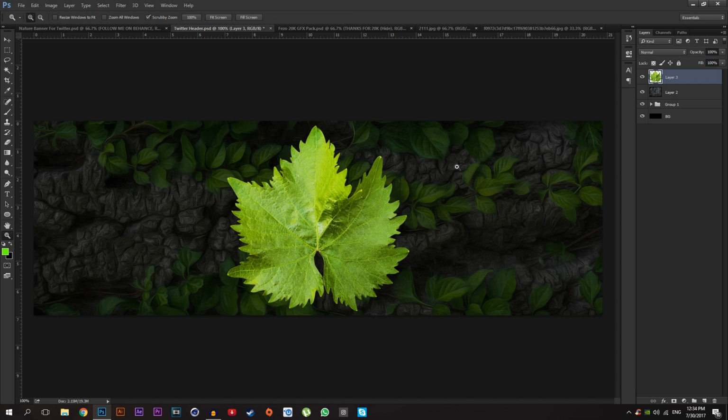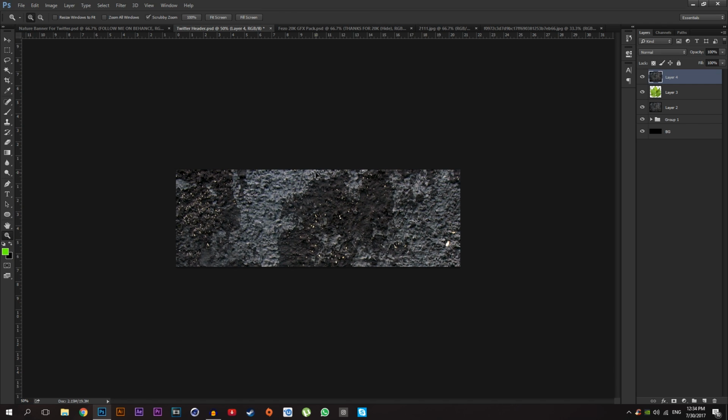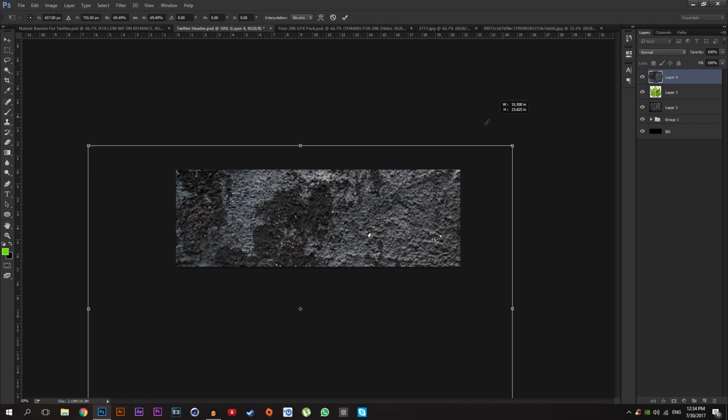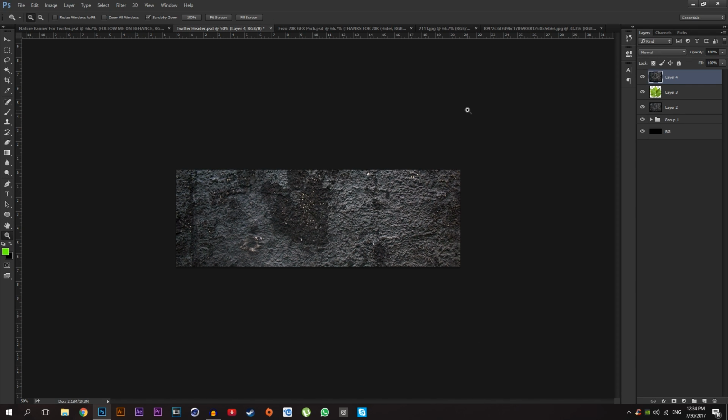Okay, here we go. Now I'm going to add some texture on it. I'm going to drag the same texture, press Ctrl T, make it smaller, just like that.